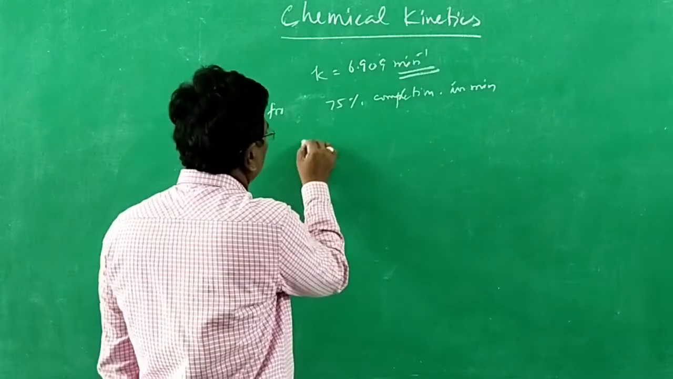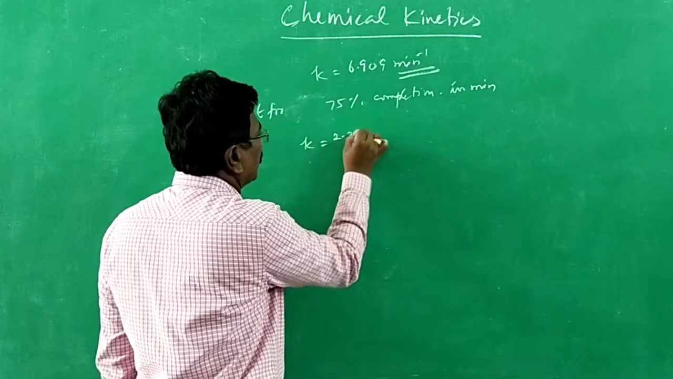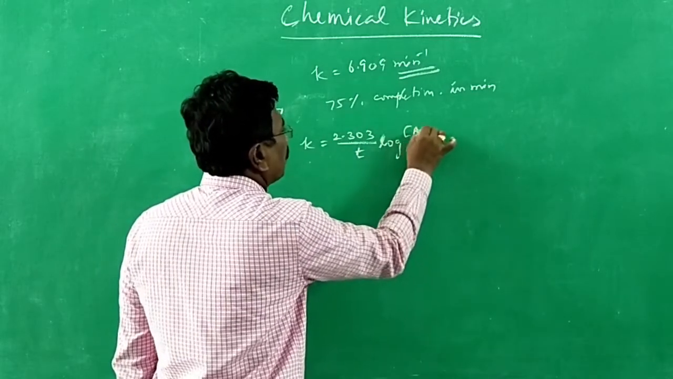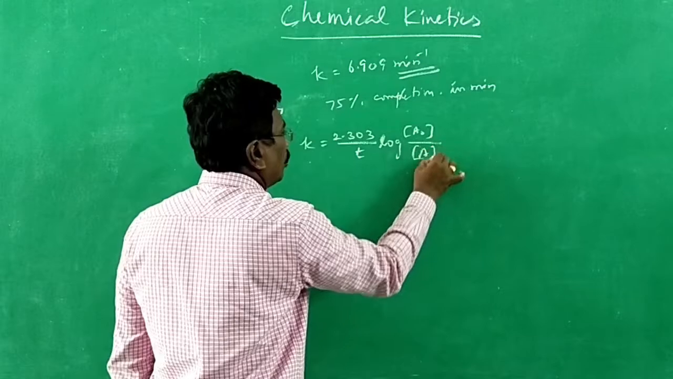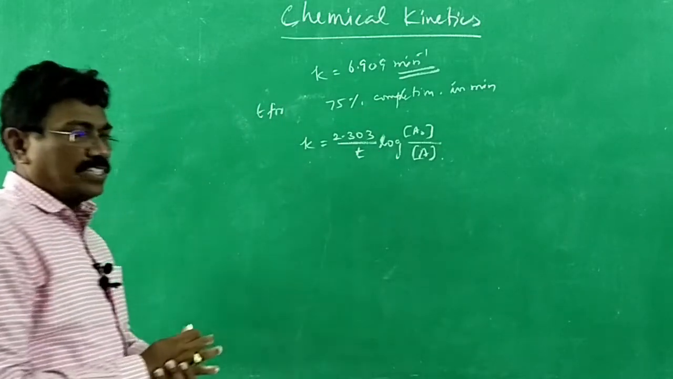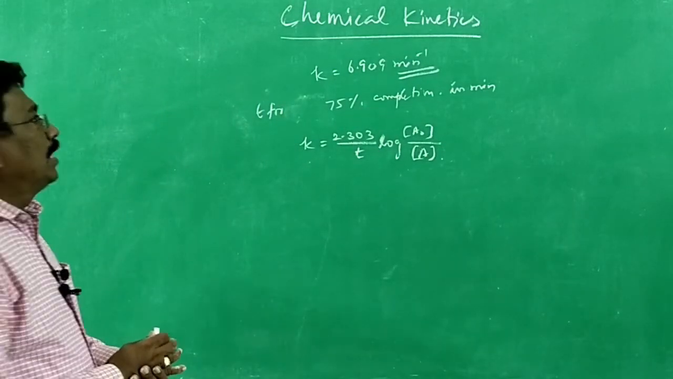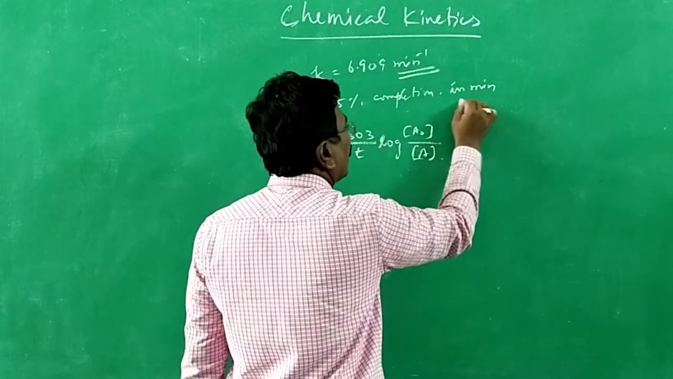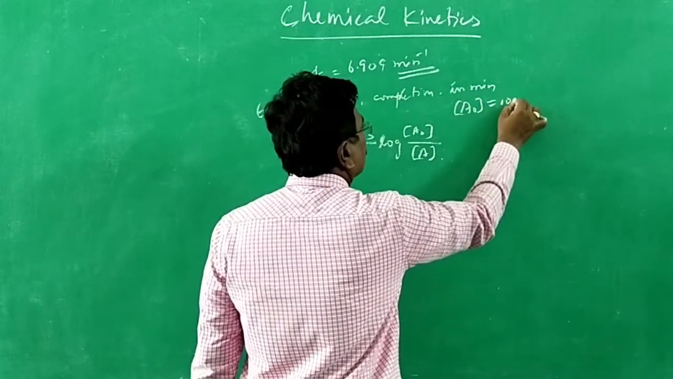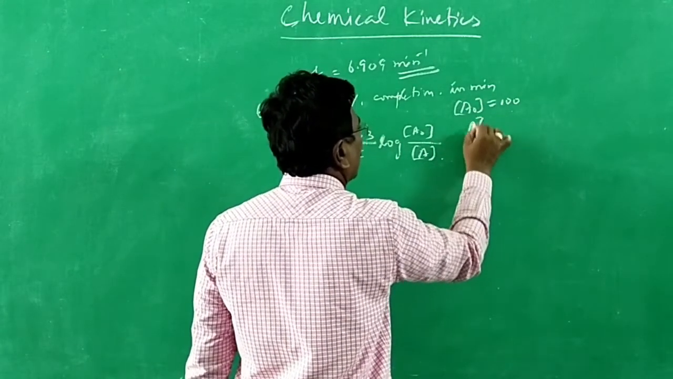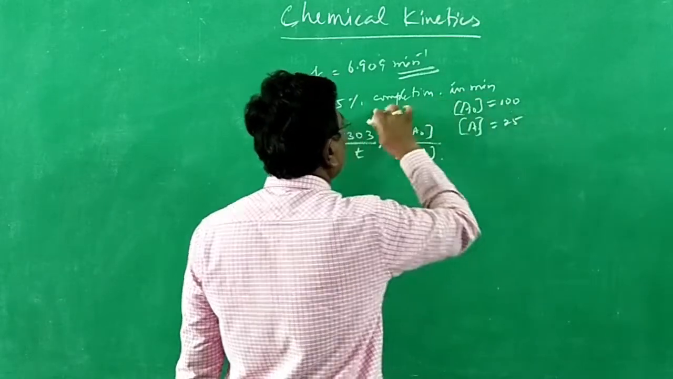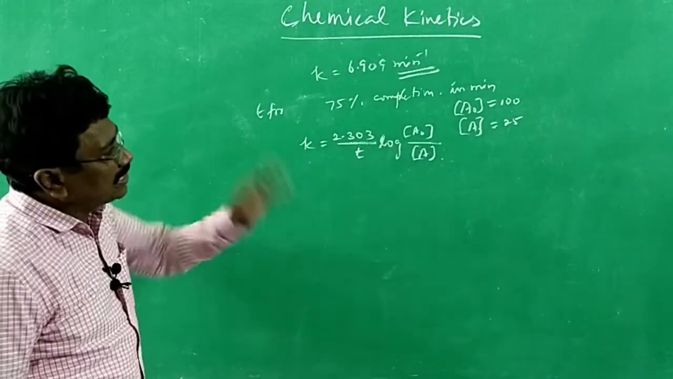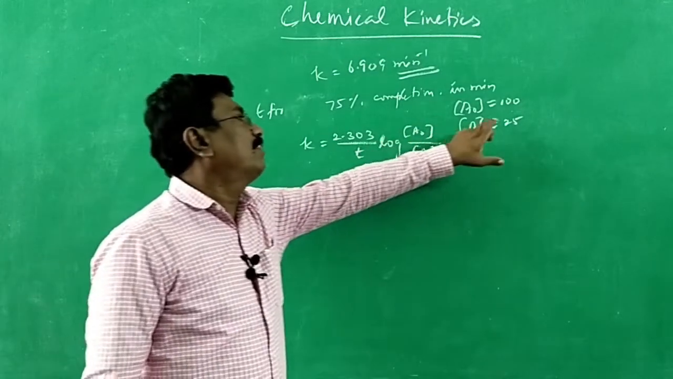We know for a first order reaction K is equal to 2.303 divided by T log A naught by A. Be familiar with this equation. Often you have to write this equation. Now 75% completion means what? If A naught is equal to 100, A is equal to 100 minus 75, that is 25. That is the meaning of 75% completion. That you should know. 75% completed means A is 25.